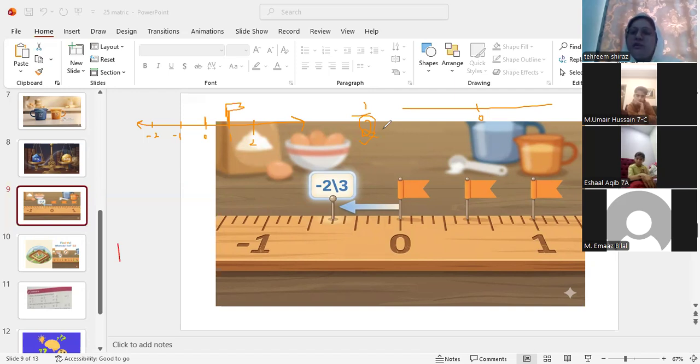I have to leave a gap of 2 units, and here I will write 1. 2 units gap and I will write 2. 2 units gap and I will write 3. Same, 2 units and I will write -1. 2 unit space and I will write -2.